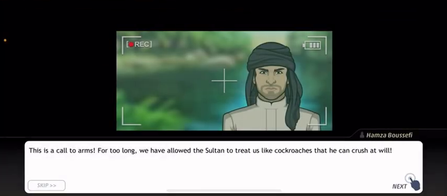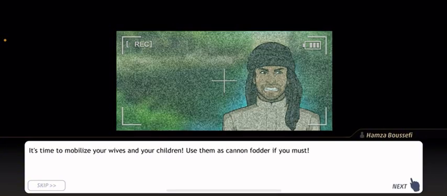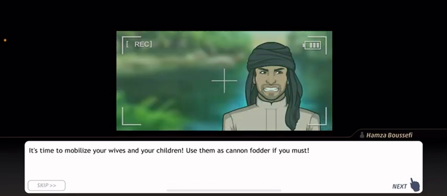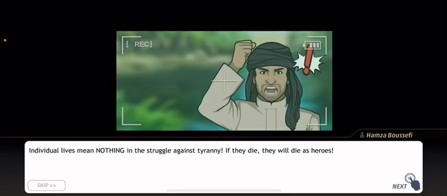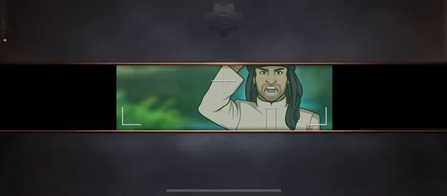This is a call to arms. For too long, we have allowed the Sultan to treat us like cockroaches that you can crush at will. It's time to mobilize your wives and children. Use them as cannon fodder if you must. Individual lives mean nothing in the struggle against tyranny. If they die, they will die as heroes.